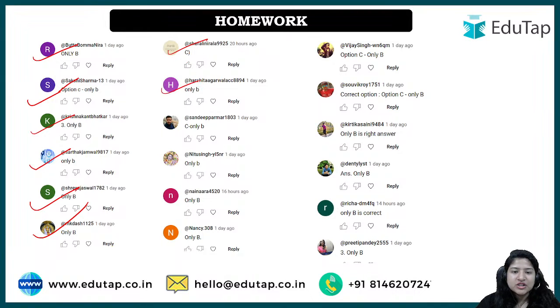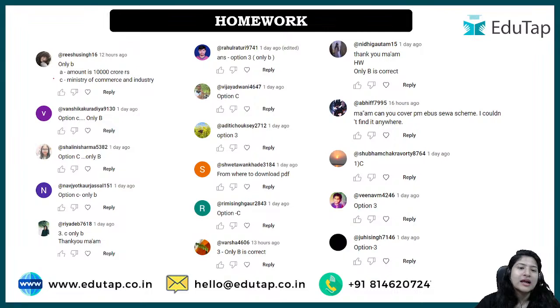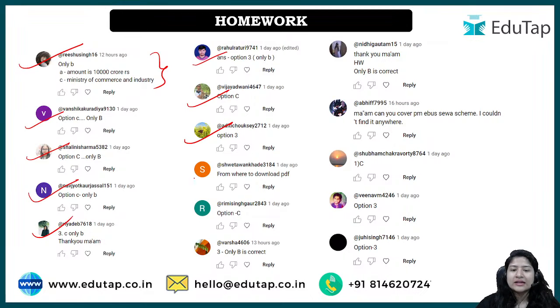Then Shefali, Harshita, Sandeep, then we have Neetu, Nana, Nancy said the right answer, Vijay, Shauvik, Kritika and Dent saying the right answer, Richa and Preeti said the right answer. Apart from that, Rishu also said why it was the right answer. Okay, Vanshika, Shalini, then we have Navjot, Riya, Rahul, Vijay, Aditi said the right answer, Shweta, Rimi, Varsha and